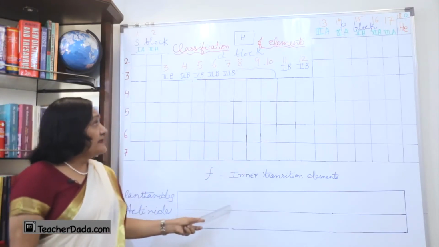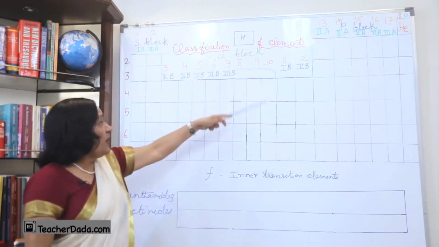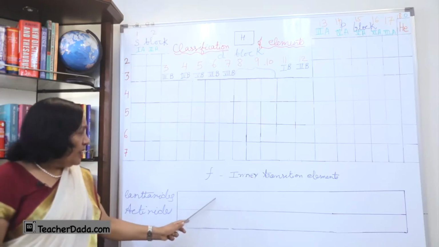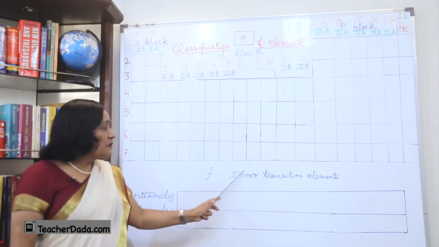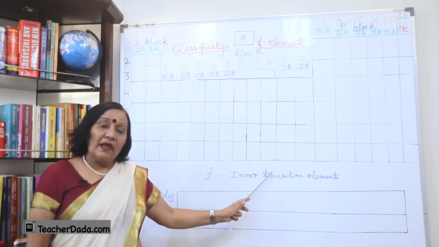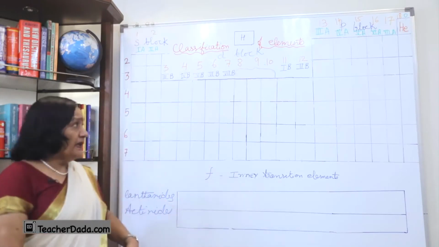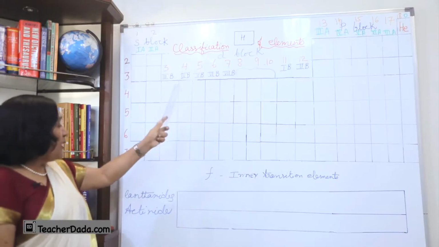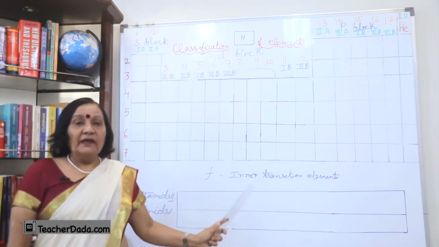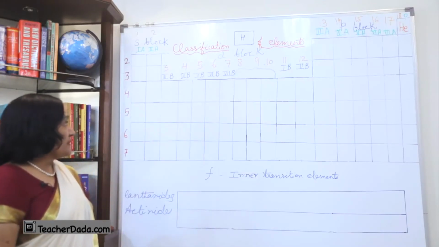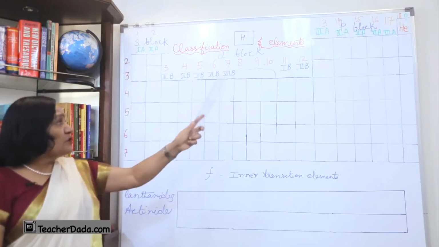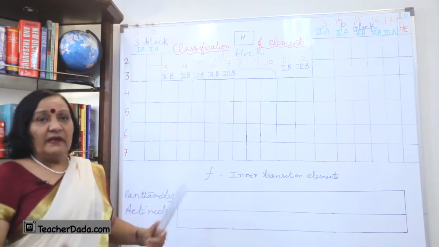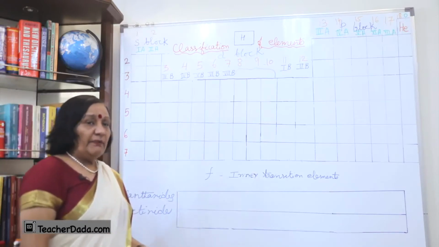Then there is the F block. This block is called the D block, and below this we have the F block, which are also known as inner transition elements. So, again, S block, P block, D block and F block. There are 4 blocks, and the latest numbering is done in a very easy way. You can remember that also.